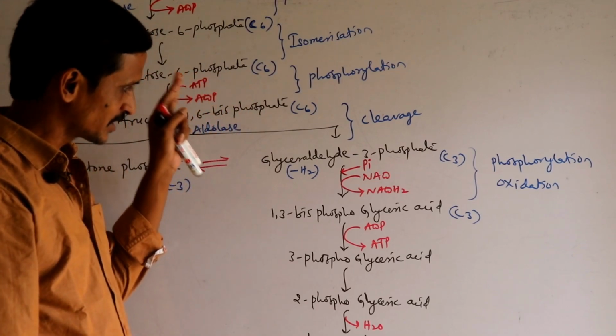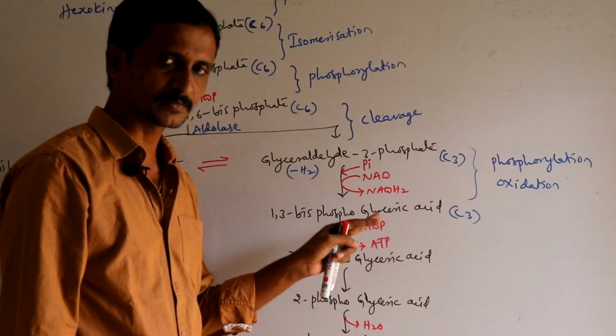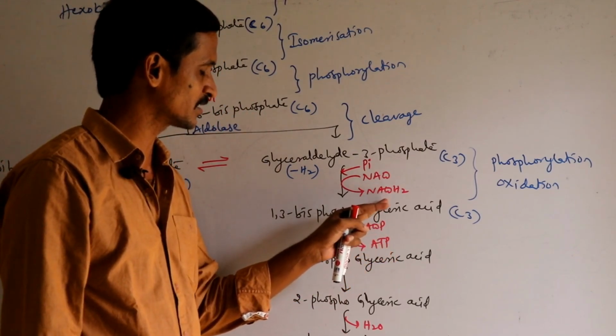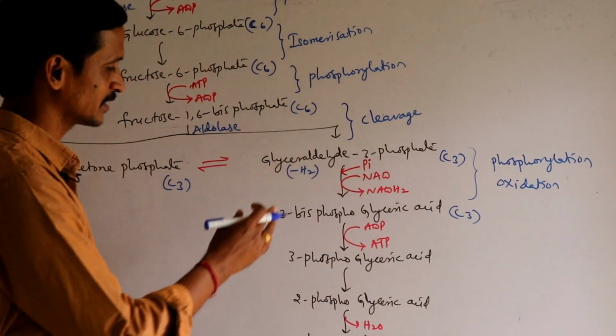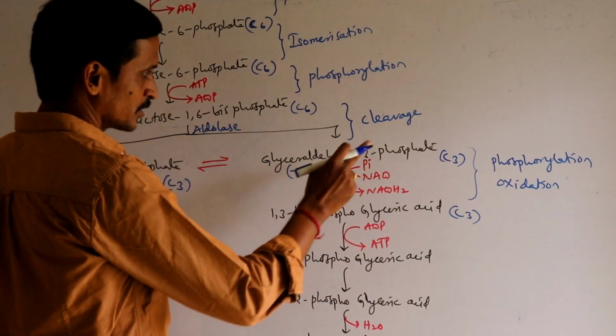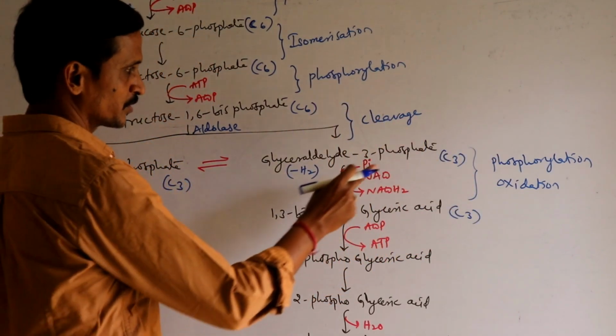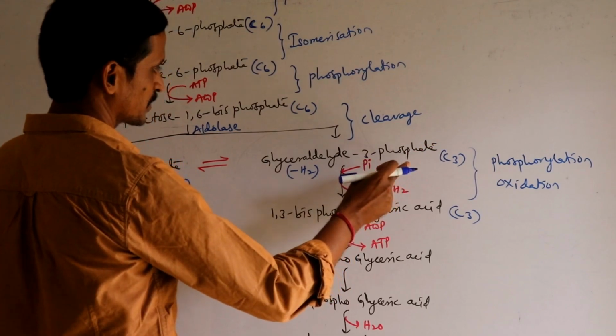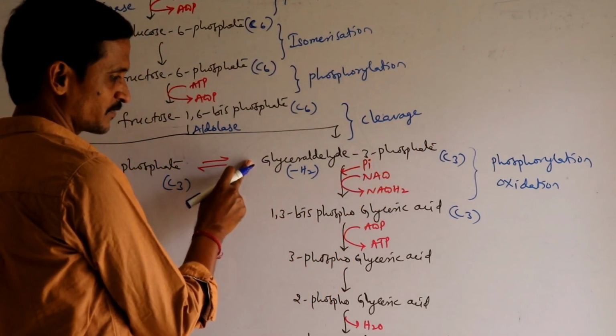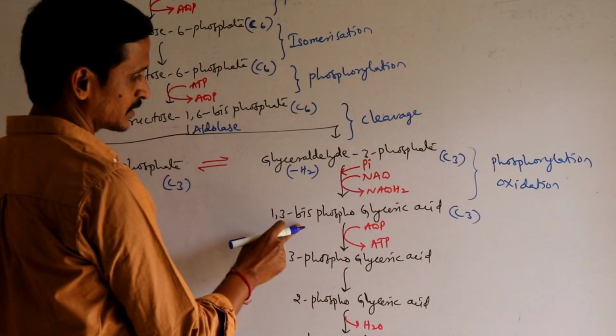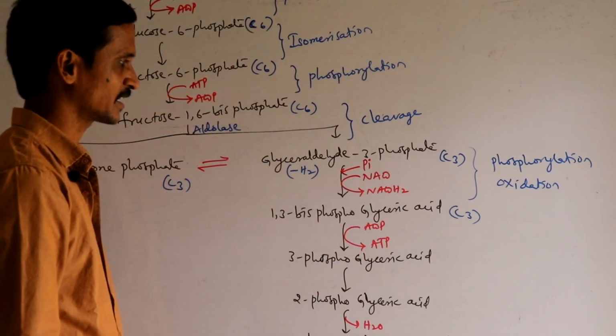NADH2 is also an energy rich substance. We are seeing the process of production of ATP, but instead of ATP we got NADH2. Let us consider NADH2. So due to oxidative phosphorylation, glyceraldehyde 3-phosphate is converted into 1,3-bisphosphoglyceric acid.